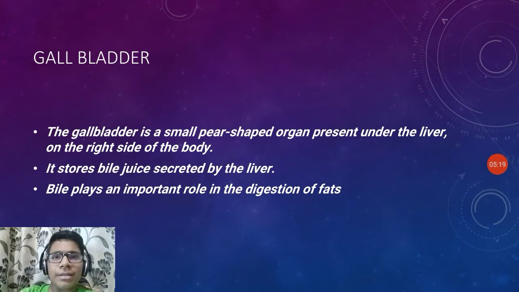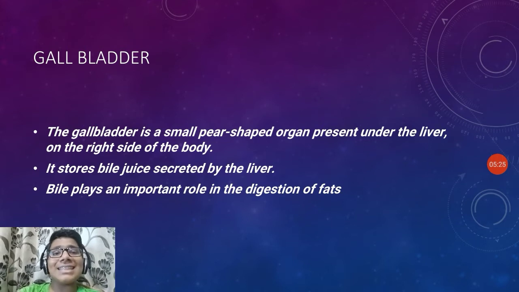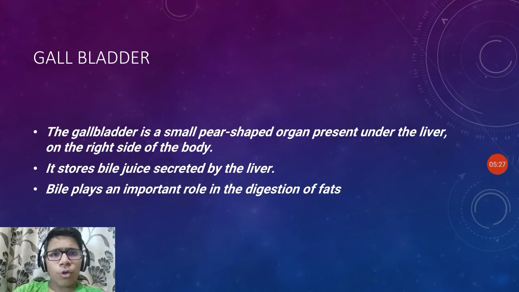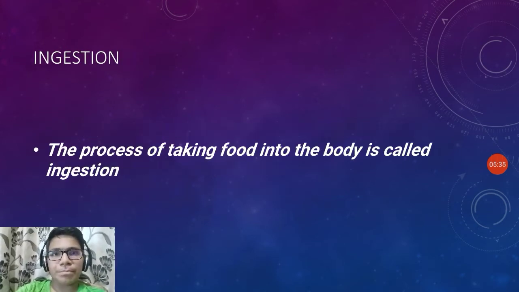The gallbladder. The gallbladder is a simple pear-shaped organ present under the liver on the right side of the body. It stores the bile juice secreted by the liver. Bile plays an important role in the digestion of the fats.